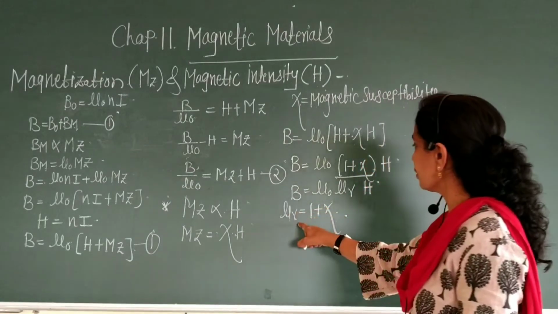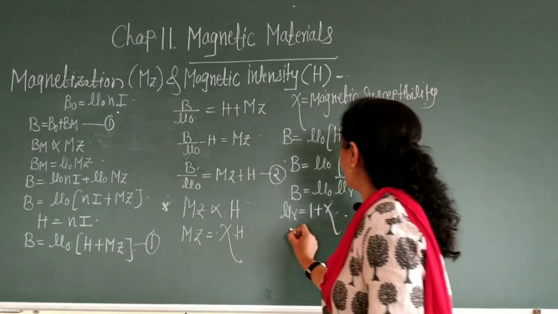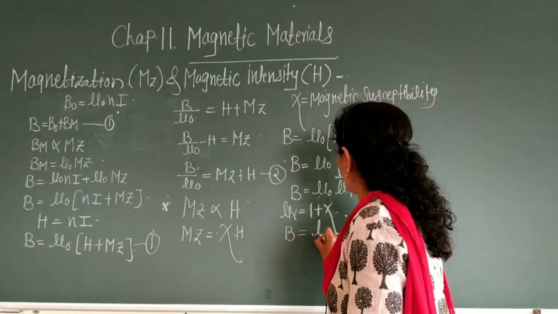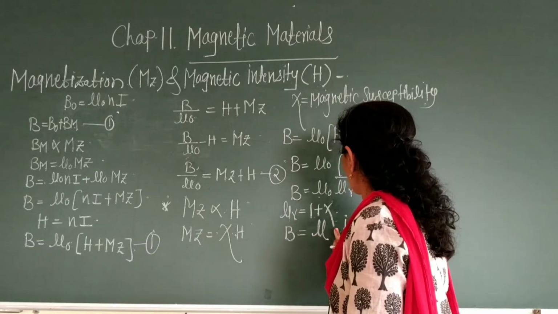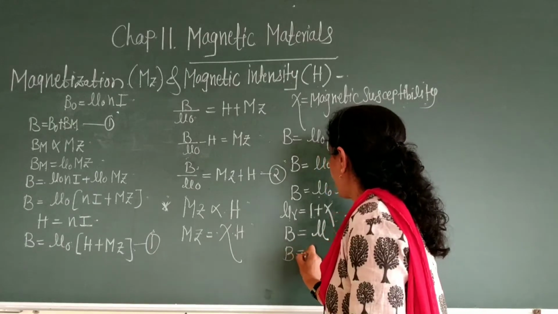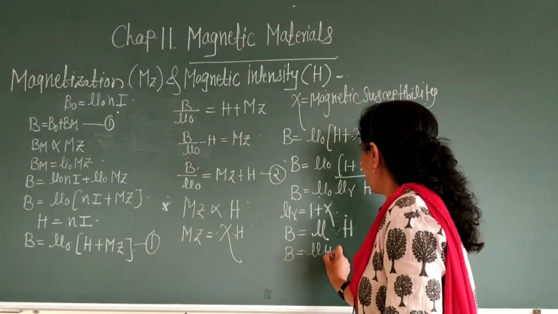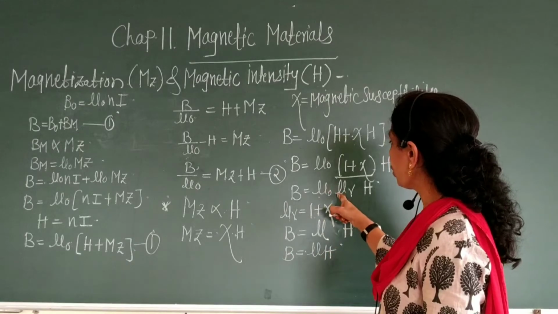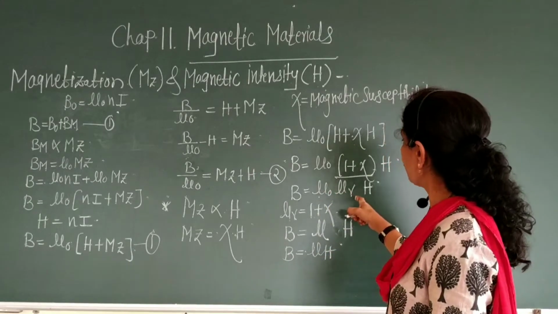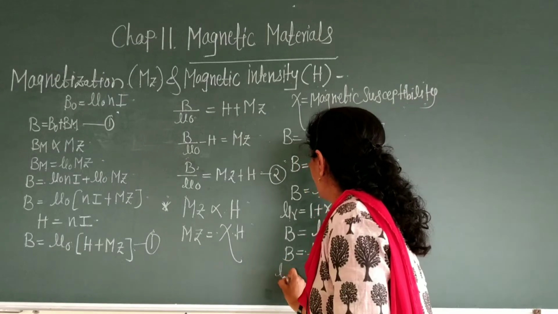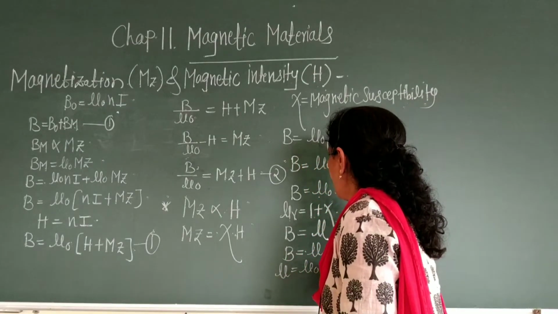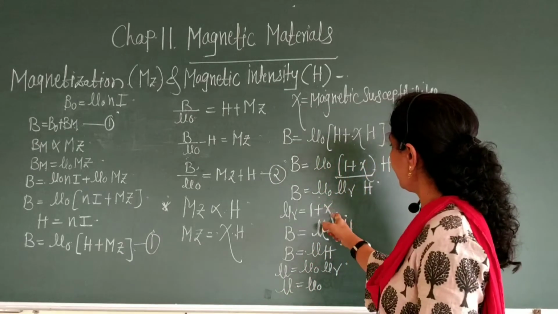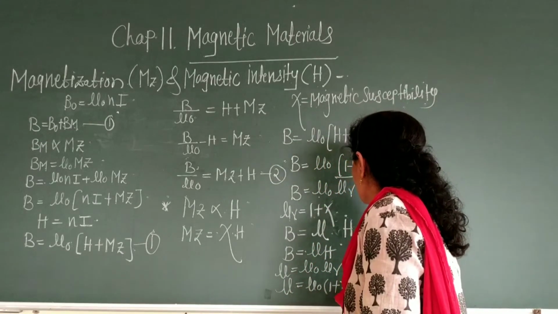Therefore B is equal to mu naught mu r into H, which is mu into H, where mu is equal to mu naught mu r, and mu naught mu r is again mu naught (1 plus chi).